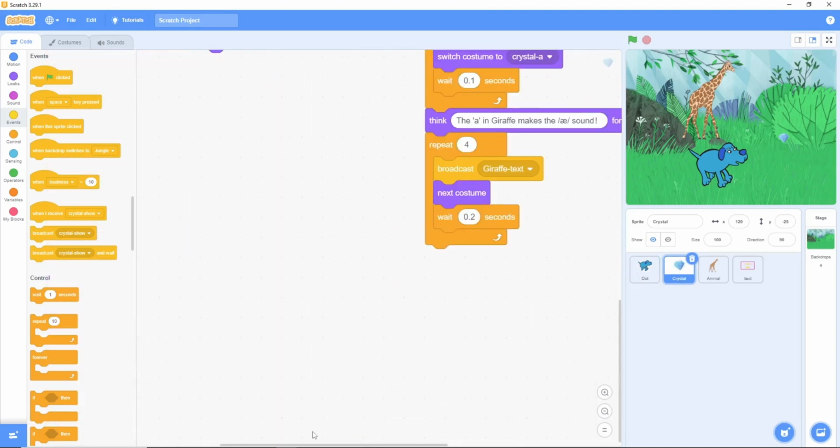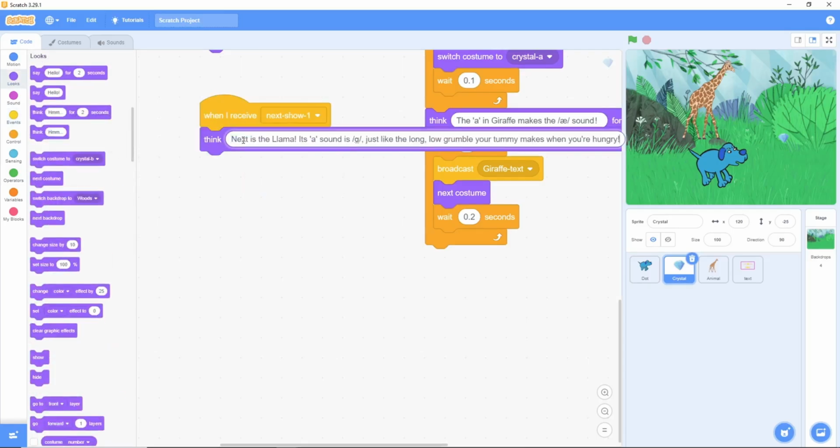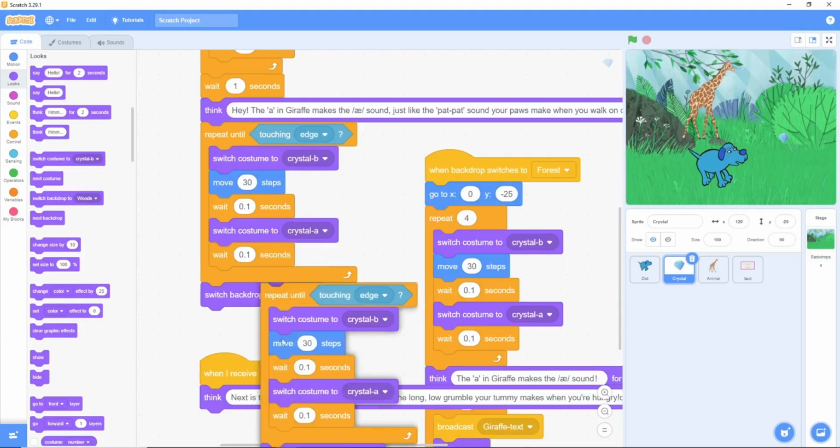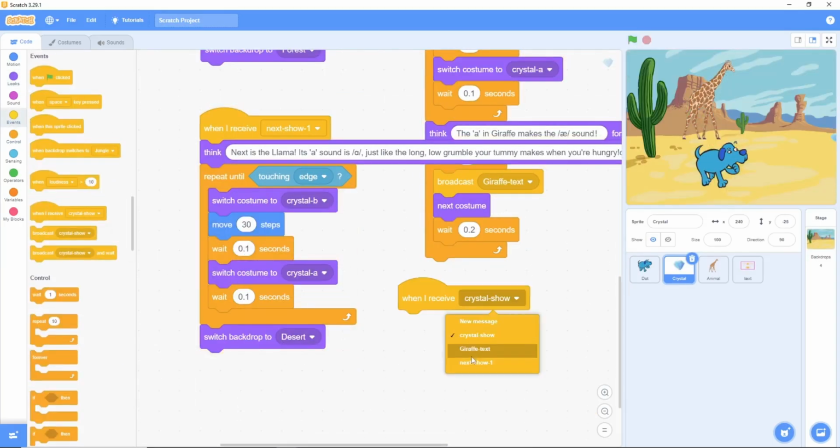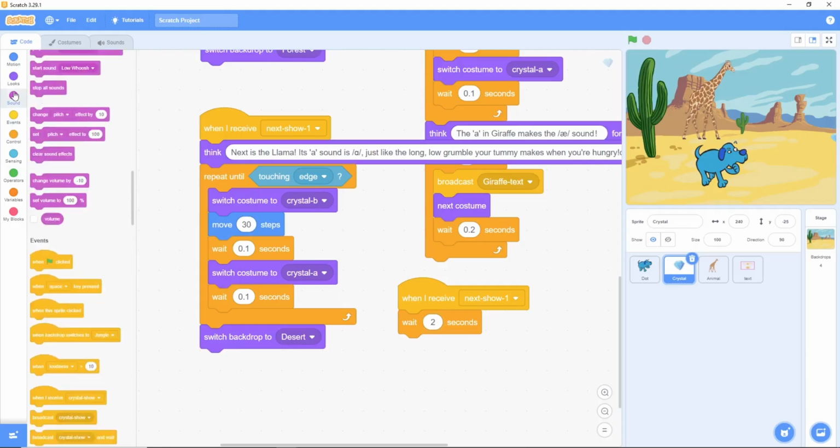When the magic crystal receives next show 1, it will think and say the hint for the next scene. Next is the llama. Its A sound is... Then, it will use our cool repeat until touching edge trick again, guiding Dot all the way until the backdrop switches to dessert.